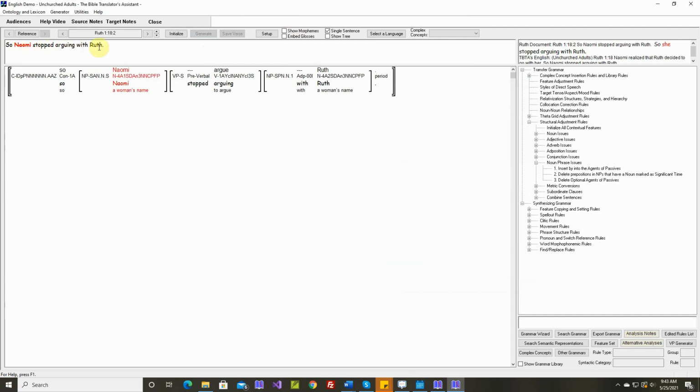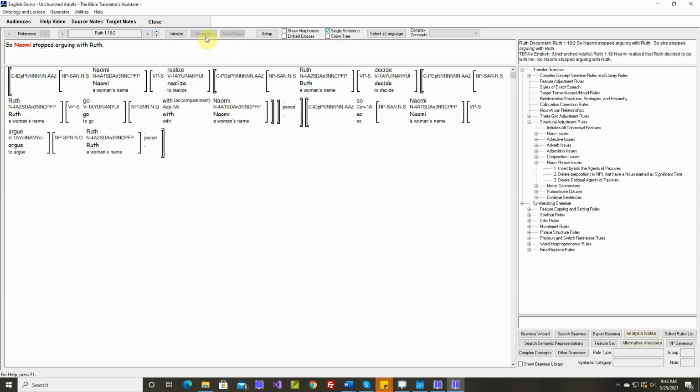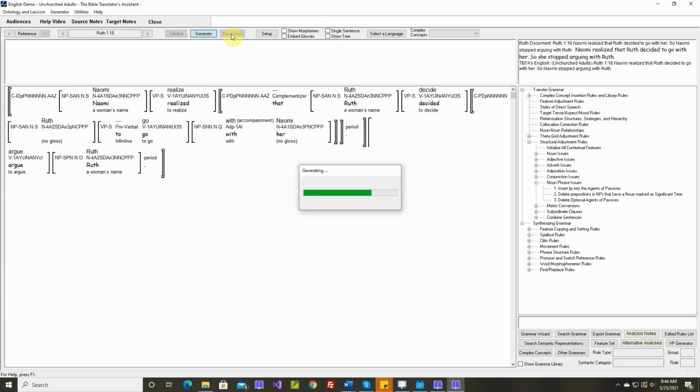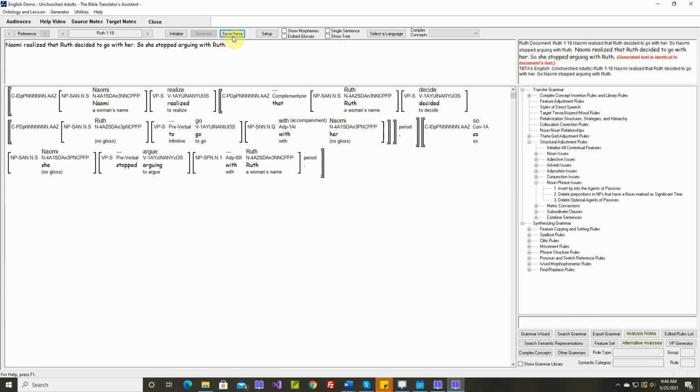So Naomi stopped arguing with Ruth. So she stopped arguing with Ruth. That's fine. Okay, that's the last sentence in this verse. Generated text is identical. Let's save it. And we're ready to work on verse 19.